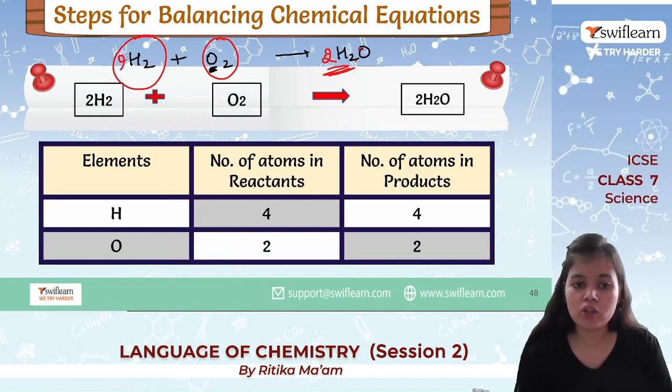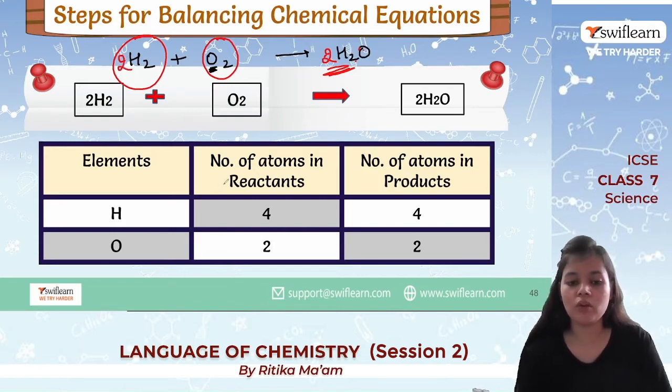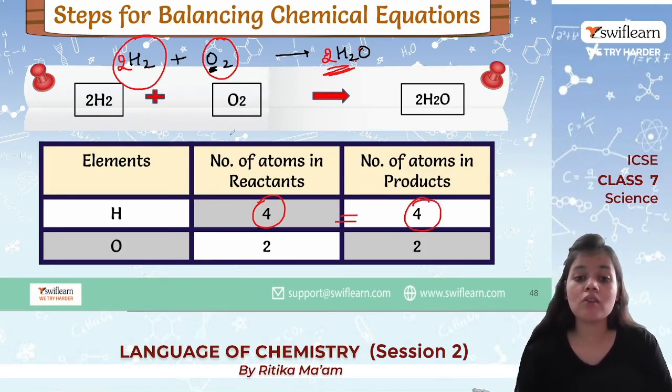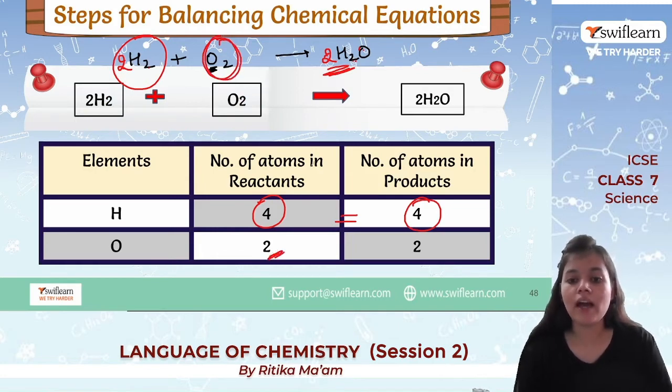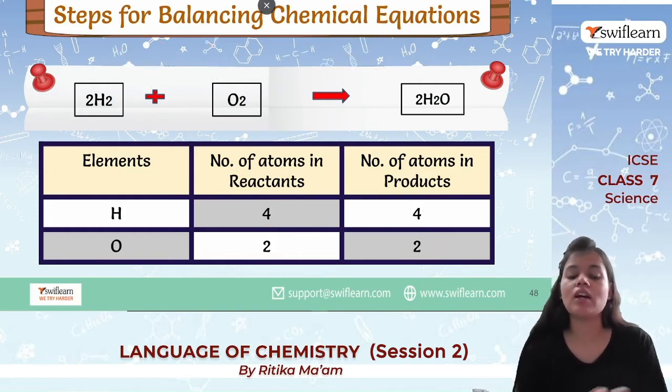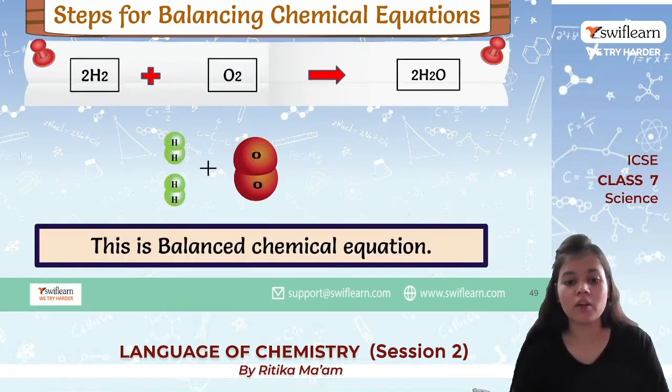So again 2H2. Okay, now see, on the reactant side how much hydrogen is there? 2 into 2 we have 4. And on the product side we have 2 into 2, again 4, so that is equal. Again talking about oxygen, on the reactant side this is O2, so 2 atoms, and on the product side 2O, that means 2 atoms. So now it is a completely balanced equation. Okay, so this is how we balance a chemical equation.